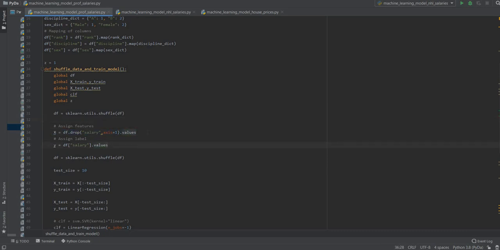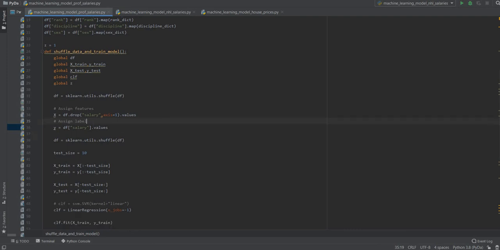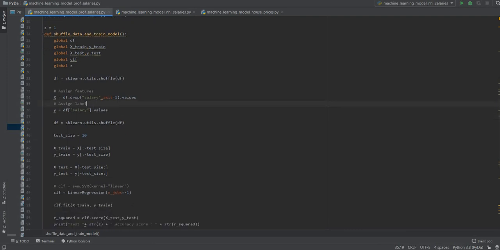So we'll define our features as X. By default, the features is a capital X, and the labels is a lowercase y. So it's every column except the salary column. So that's our features, and then our labels is just the salary column. All right. So here I'm shuffling the data again. I don't know if it's meant to be in there or not, but okay, I'm just going to leave it for now.